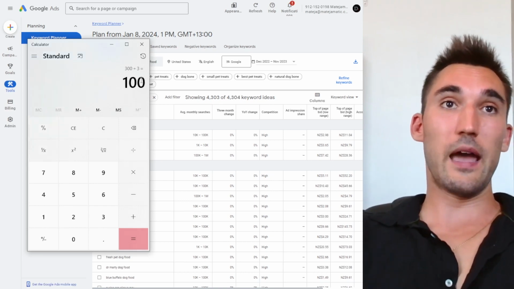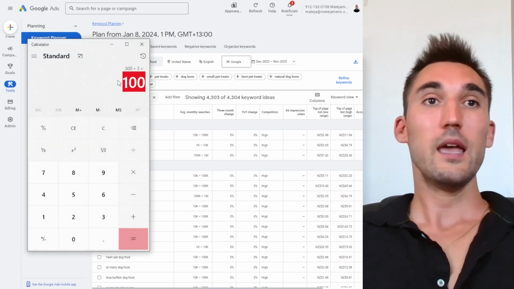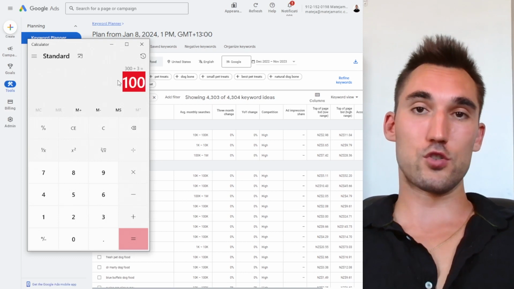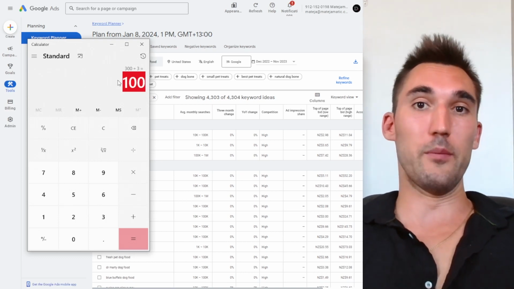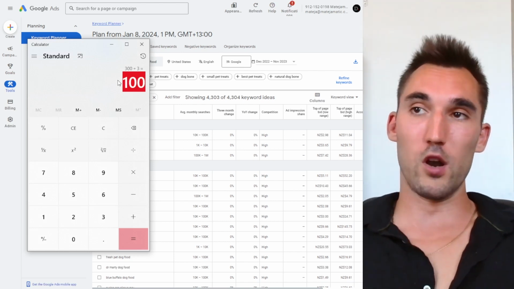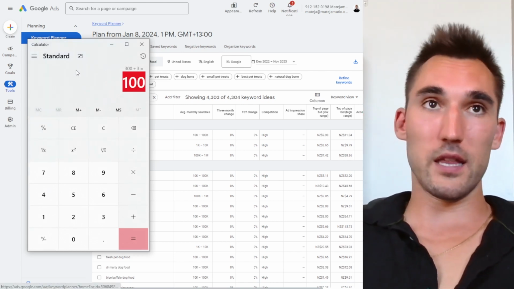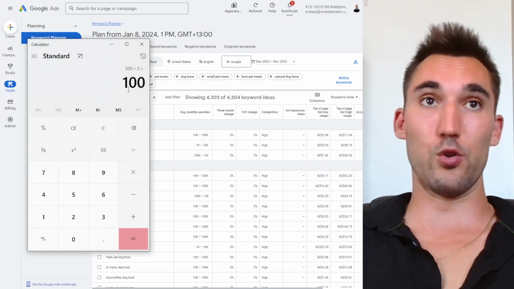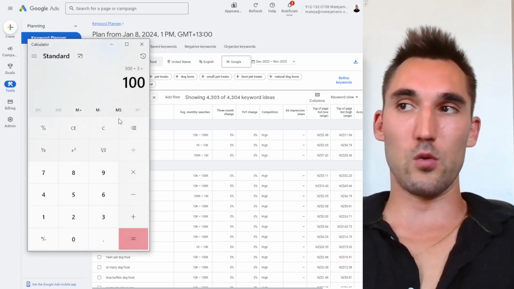So you can see here that that would not be profitable at all if somebody's only buying one dog treat and they don't come back and you're making $10 to $25. So this is how you can calculate if it's even remotely worth testing it out. If you're getting a calculation like this where it's going to cost you like I showed you before, $1,000 for a sale, then it's not going to work. It's as simple as that.